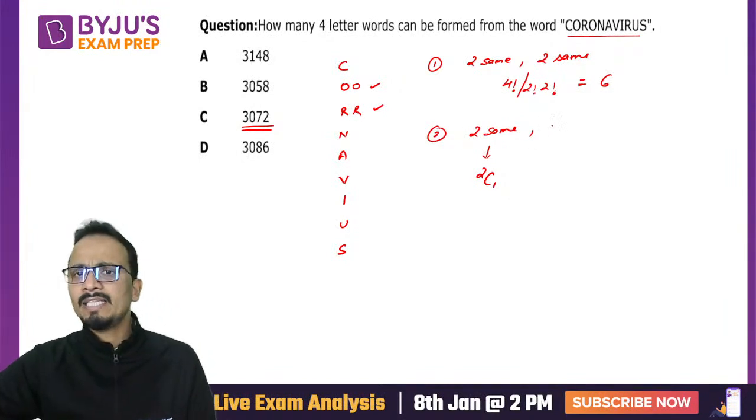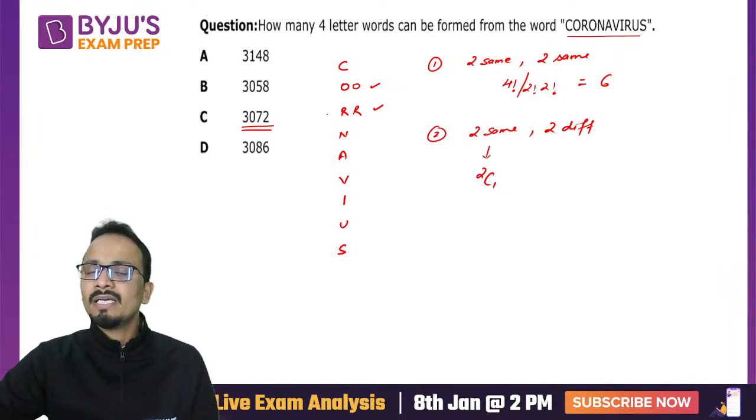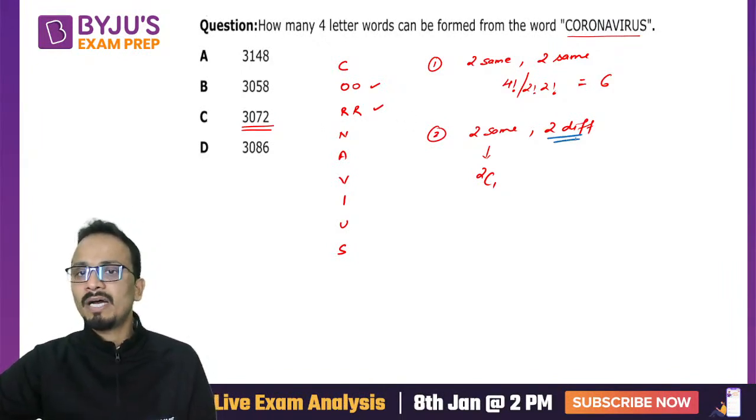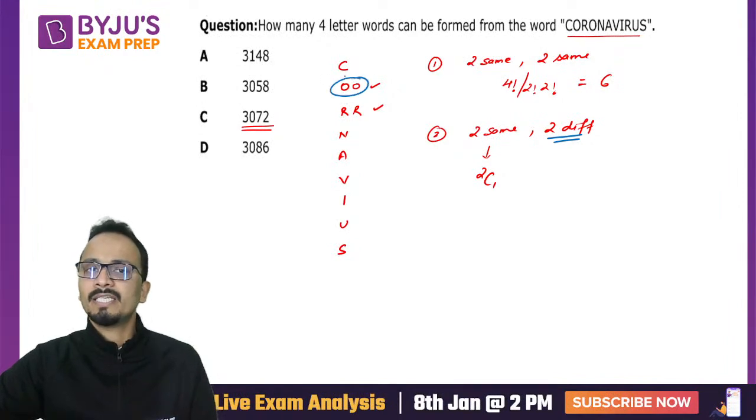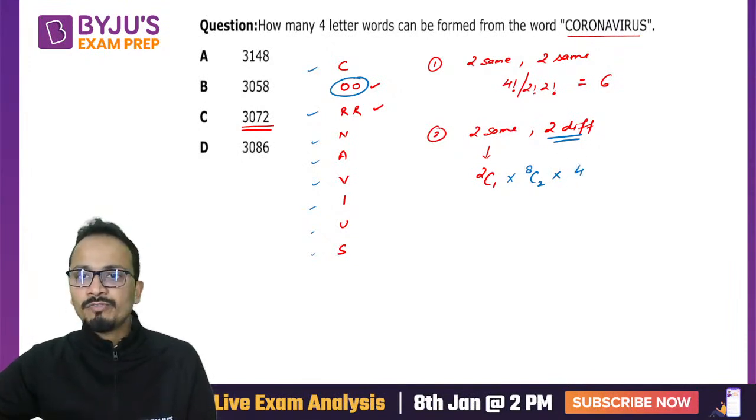All right. And then remaining two different alphabets. Now, if any one of OO or RR is selected, then the other is available for this part. So let's say OO is selected here. So now I'm left with CRNAVIUS. 1, 2, 3, 4, 5, 6, 7, 8. Out of 8, I have to select 2. So 8C2. And then arrangement 4 factorial upon 2 factorial.